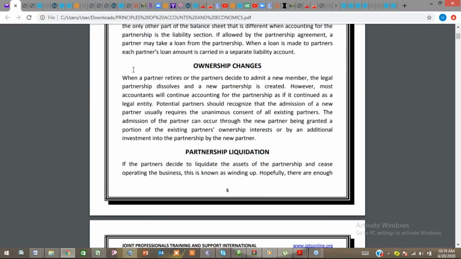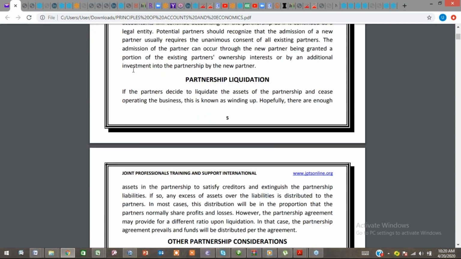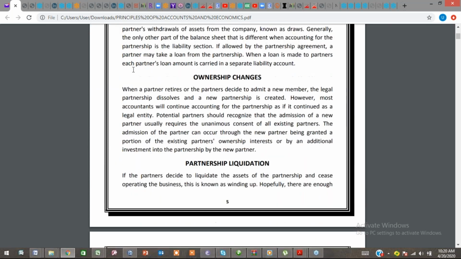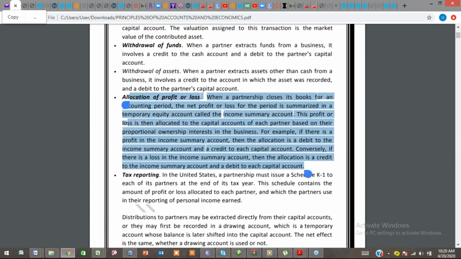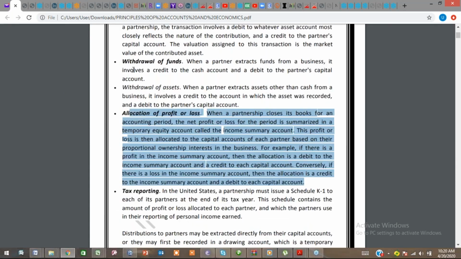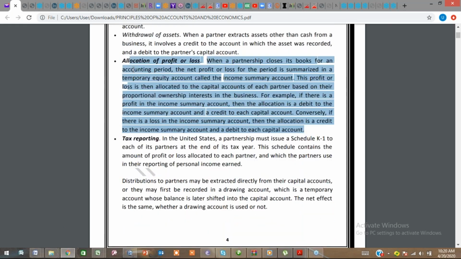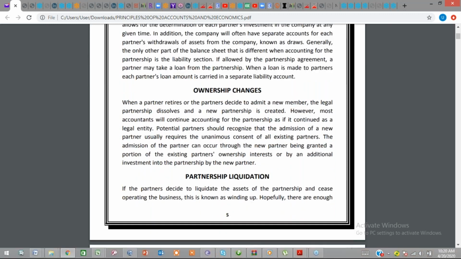So quickly, my number two assignment will be explain briefly partnership liquidation. What you understand by partnership liquidation is very important. So I have two questions for you. Number one question was to explain in summary what you understand by income summary account, and number two is to explain what is partnership liquidation. Submit your assignment to irenuba@yahoo.com.